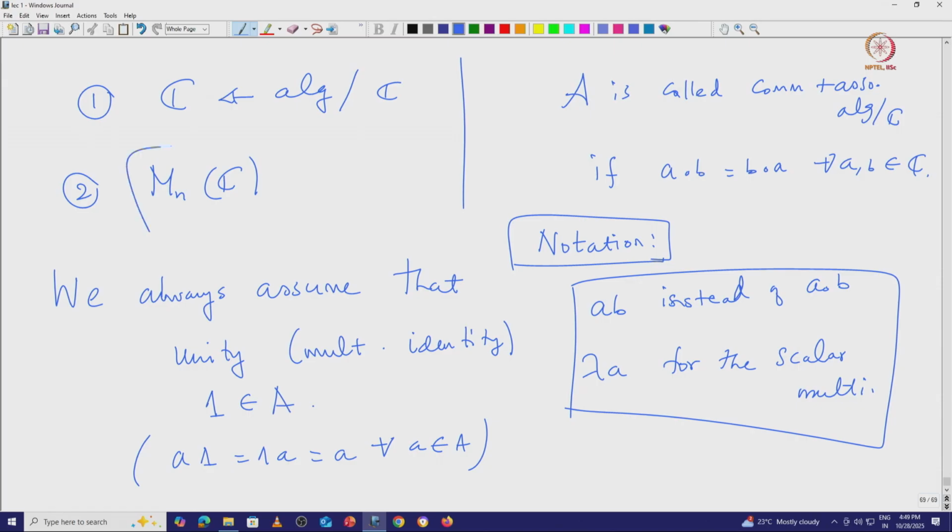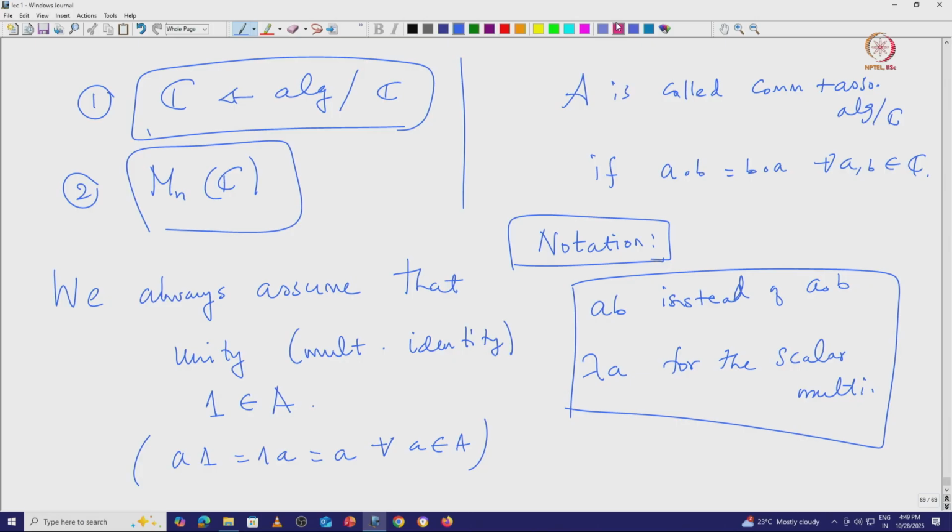So, it is clear that the set of all matrices will form an associative algebra with unity, where matrix addition, scalar multiplication and matrix multiplication are the respective operations. The identity matrix will be the multiplicative identity. The complex numbers form an algebra over itself, and it is a commutative algebra.